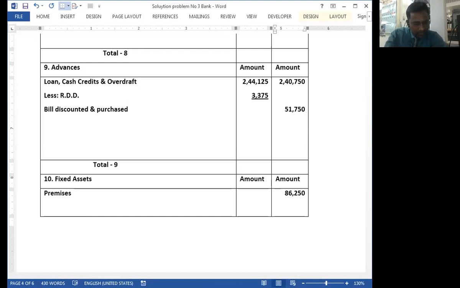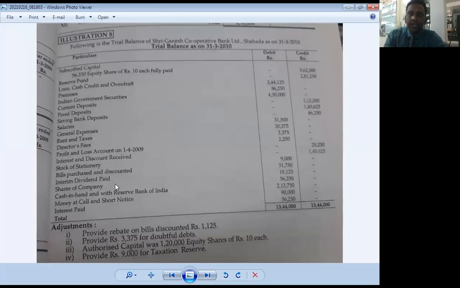Then interim dividend paid. This item is given in the trial balance. So there is only one effect of this item. We transfer this interim dividend paid under the heading appropriation in the profit and loss account.